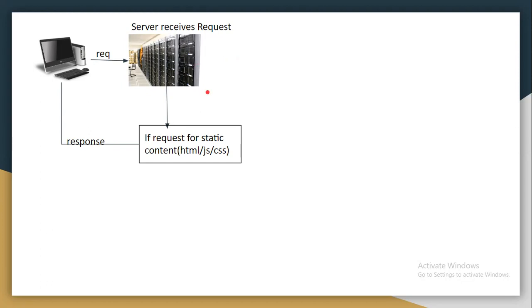But our intention is not that, right? Executing some servlet. So if the server identifies that this is not for static content, so something has to be executed in the background, some dynamic response, then what will happen? If the server identifies that the request is for a dynamic response, then the server will look into a file called the web.xml file. What is that file? For the server, web.xml is a kind of route map, right? So the server will look into the web.xml file. It will identify whether there is any servlet mapped for this request or not.